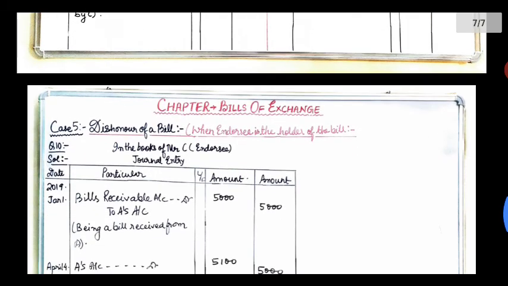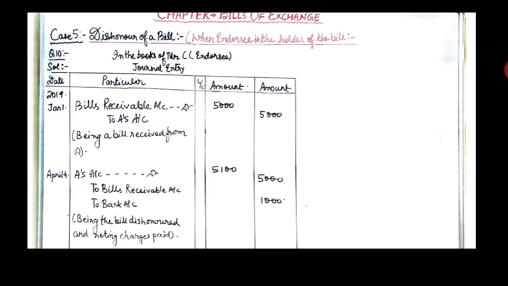Moving on to the endorsee account, that is in the books of Mr. C, endorsee. First entry will be bills receivable account debit to A account, being a bill received from A, 5,000. April 4: A's account debit 5,100 to bills receivable account 5,000 and bank account 100, total 5,100, being the bill dishonored and noting charges paid, only rupees 100. By mistake it is written 1,000.